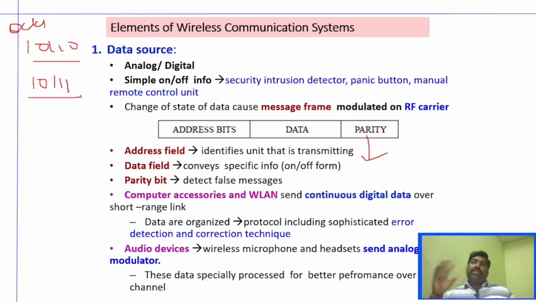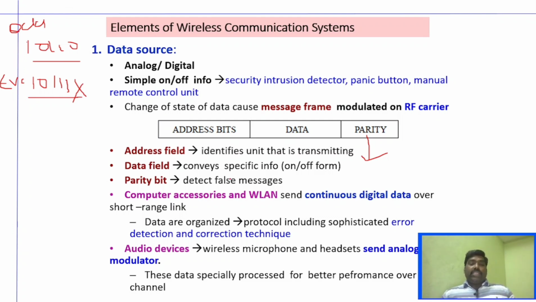Right now, the receiver must know that it is ready to receive an odd parity signal. But here it has received an even parity signal. So when it checks the parity, it will be an even parity. So the receiver will understand that there is some sort of an error. So what it can do is discard this particular message and ask the transmitter to retransmit that message. This is just an example. Like this, we can have any number of techniques to detect the errors. So the parity bit is one such bit which is used to detect the errors.